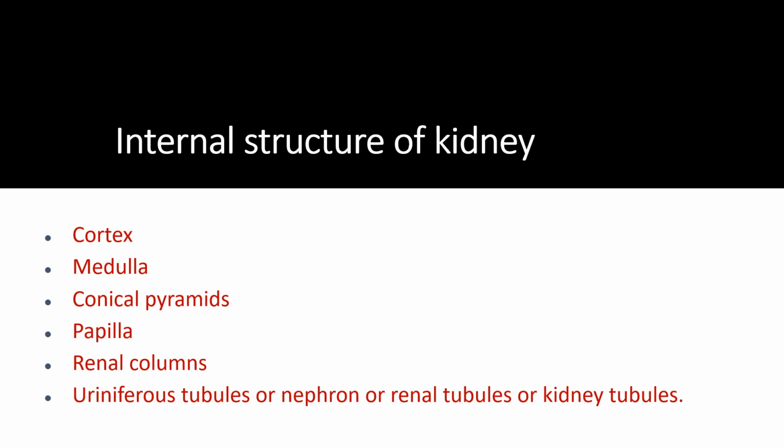If you look at the internal structure of the kidney, it consists of 5 different parts. The outer region called the cortex and the inner region called the medulla, and in the inside region you can find the conical pyramids, papillae and renal columns. And one more thing, each kidney is made up of a structural and functional unit called the nephron. The nephron is also called uriniferous tubules, renal tubules or kidney tubules.